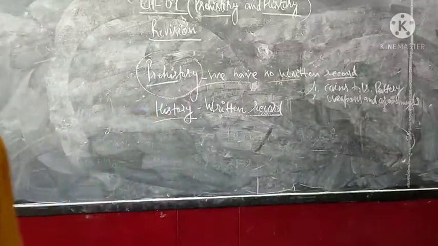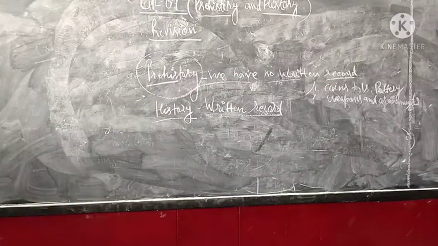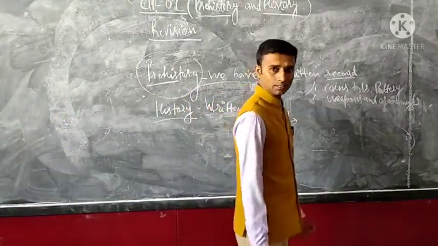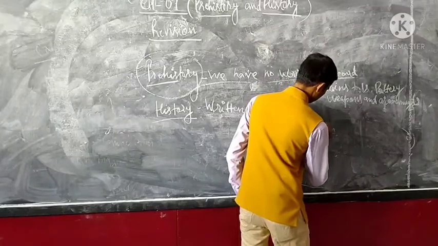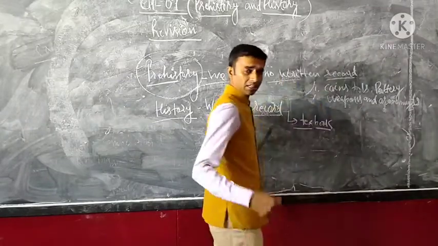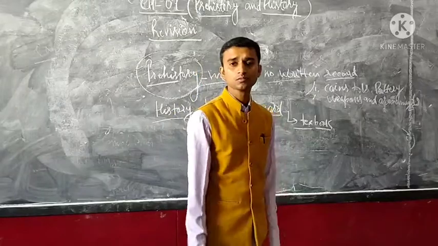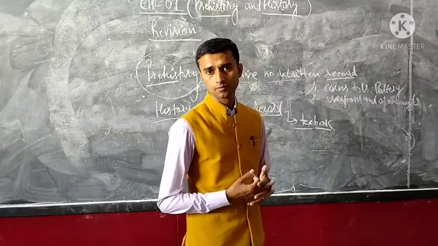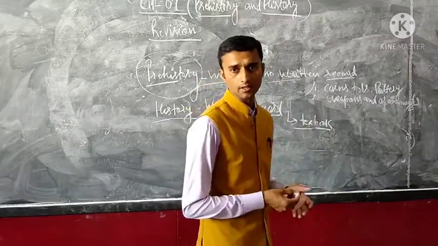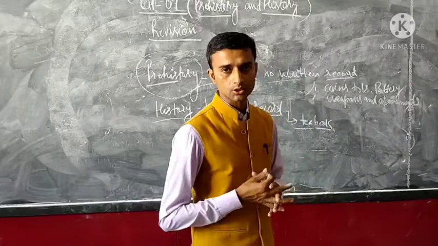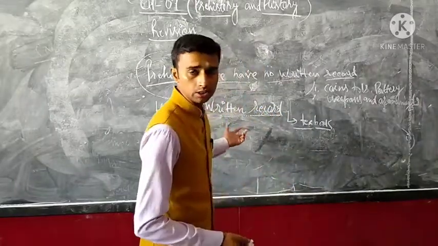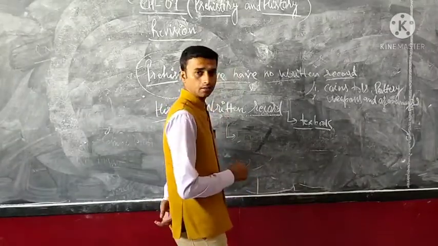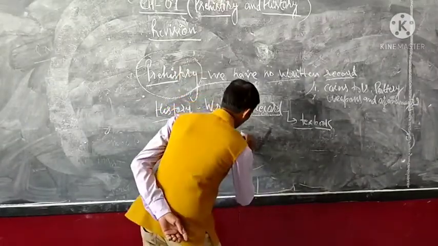There are many types of written record. Which are the types of written record? Namely textbooks: religious textbooks, secular textbooks, and accounts of travelers are also available for the history period. If you see, in the history period there are 3 kinds of written records. First, which one?